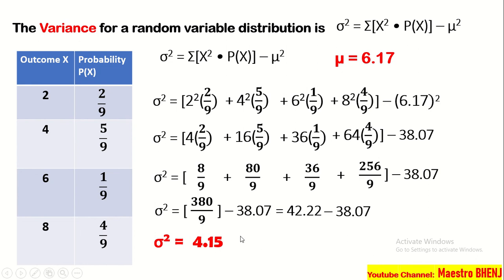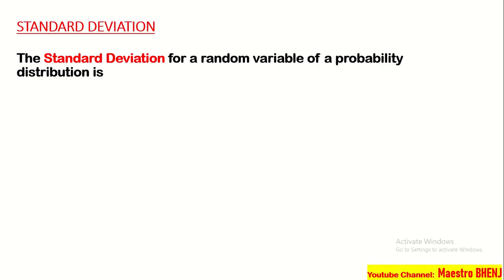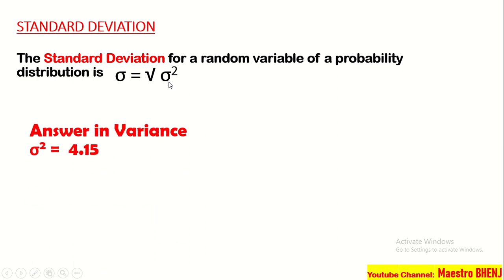So, these are the steps on how to get the variance. Now, last step, we have to find the standard deviation. The standard deviation for a random variable of a probability distribution, sigma, is equal to the square root of the variance. Kung matatandaan po natin, ito po yung formula sa variance, which is sigma squared. So, papalitan lang naman natin siya. Kung matatandaan din natin, ang answer natin sa example 3 sa variance is 4.15.